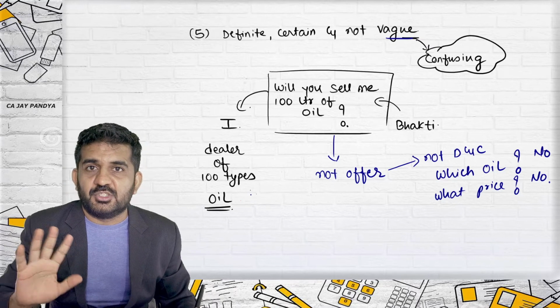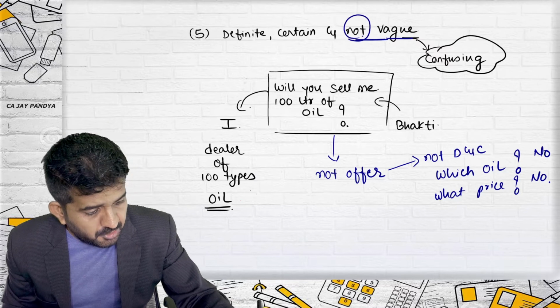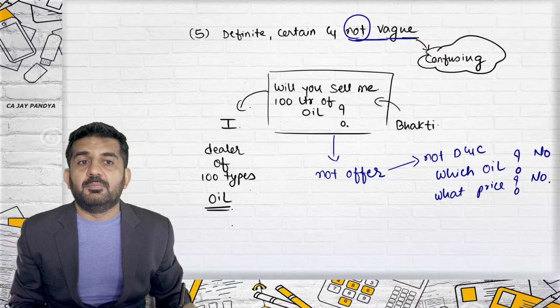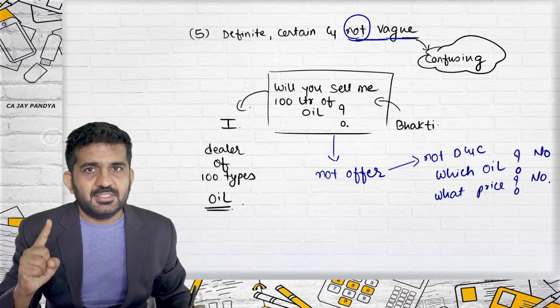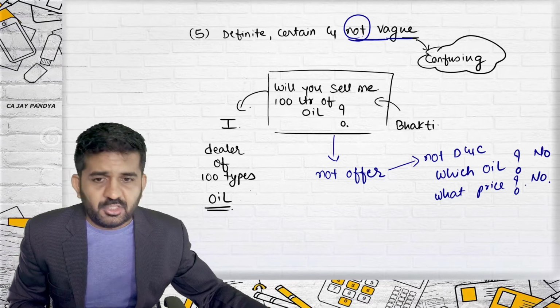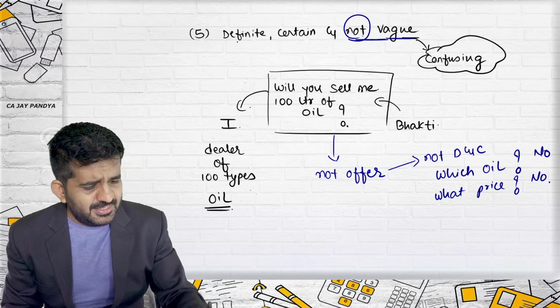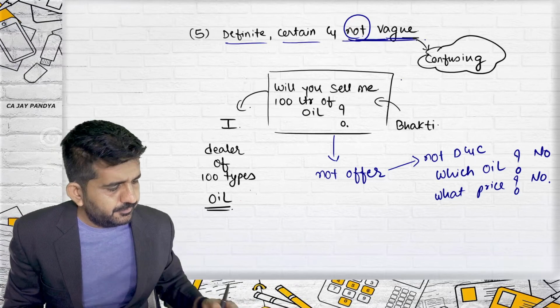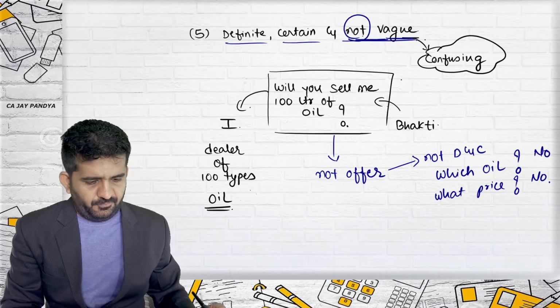Should it be confusing or should it not be confusing? It should not be confusing. So, offer should be definite, certain, and not vague. This is the fifth point of rules of offer.